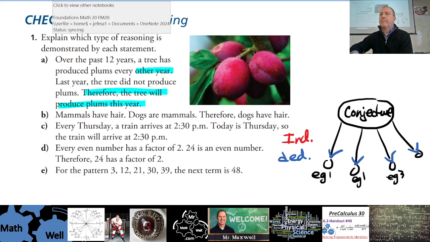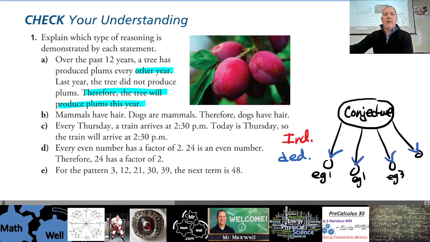No, you're not using an example. You're using observations. Someone might argue, hey, we've looked at the observations over the last 12 years, so therefore there's a rule, and the rule is that it produces every other year. I don't know. What do you guys think? Okay, so this one's a tough one. The question says, over the past 12 years, a tree has produced plums every other year. Last year, the tree did not produce plums, therefore the tree will produce plums.